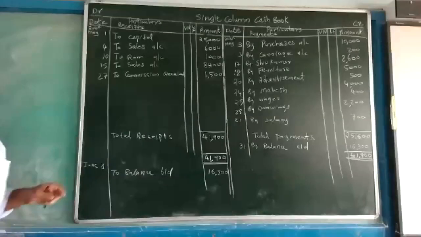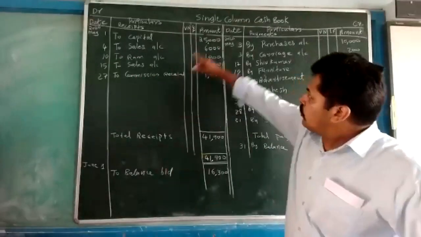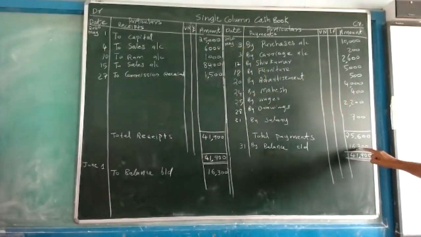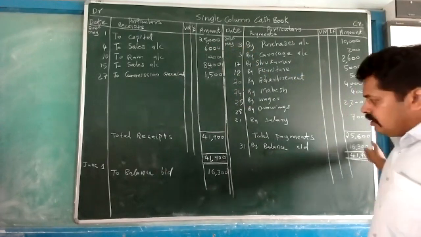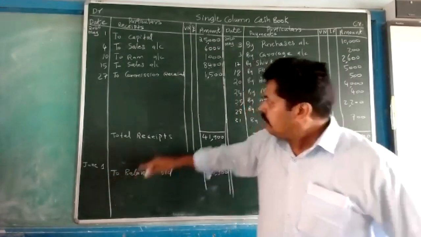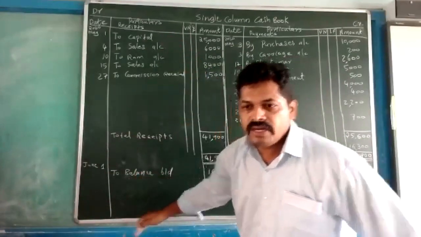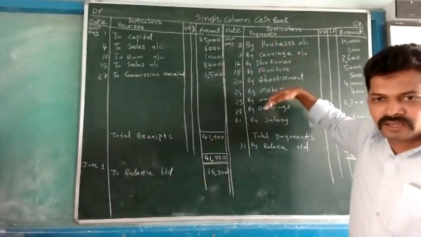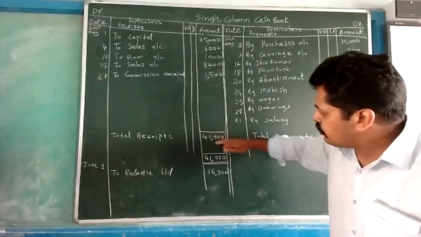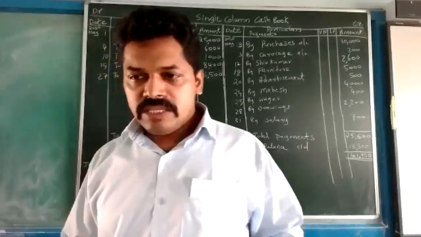Now this is over. We prepared for the month of May. At the end of May, we received 16,300. This money will be there in the beginning of June 1. Then some transactions will be there, which we will write under this, and some payments also will be there, which will be given in the question. That we can write on this side again. This type of totaling we will make at the end of the month. So this class is over.